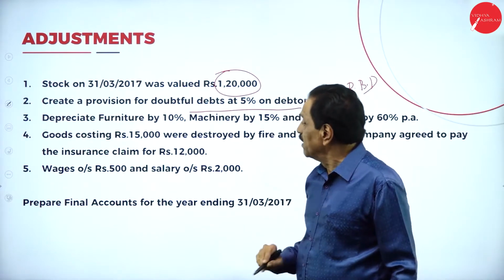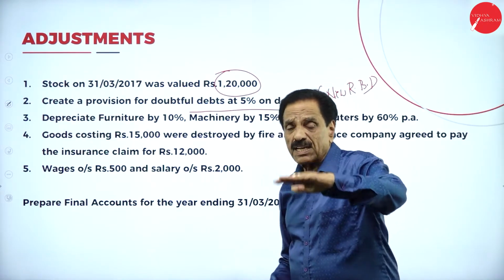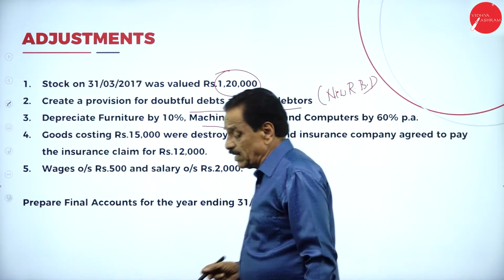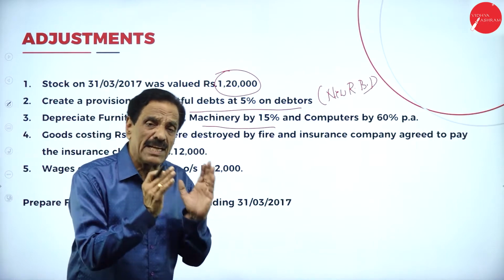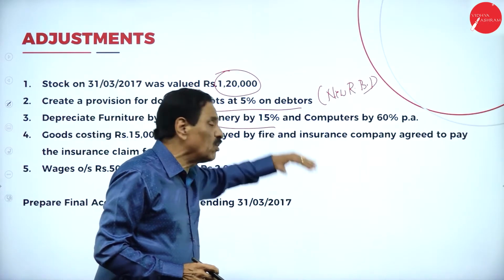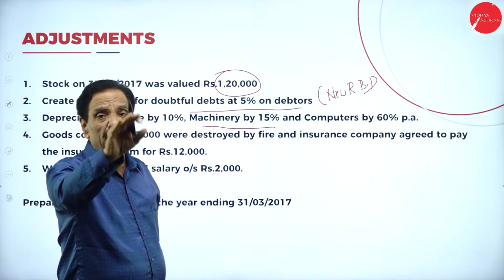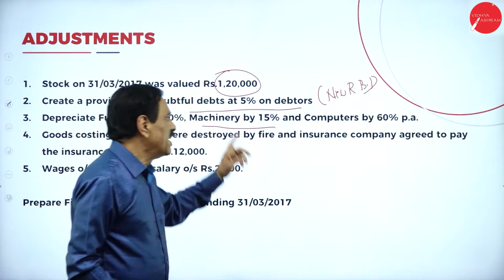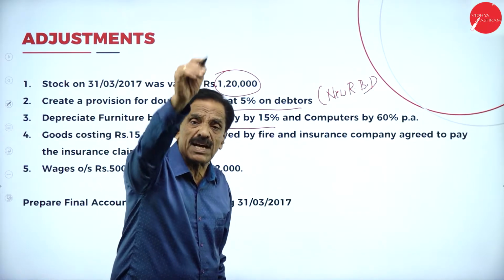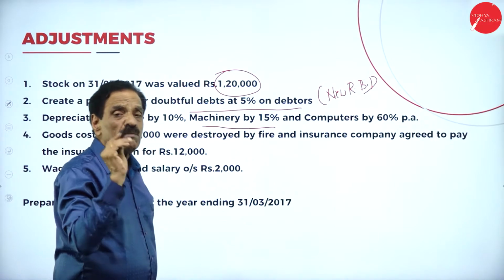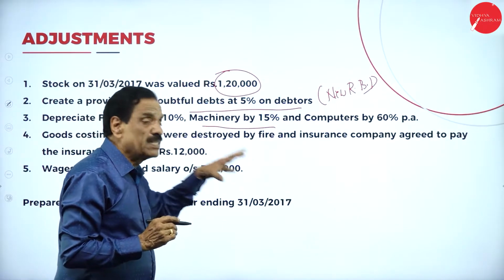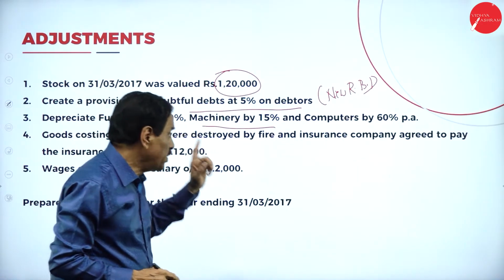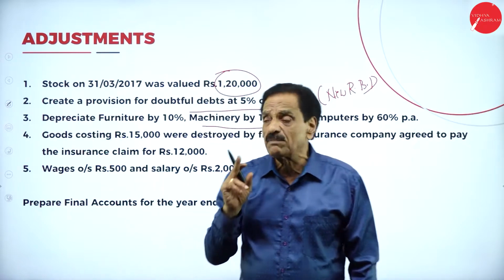I will explain this. Then depreciate the furniture. Furniture has come down by 10%. Machinery come down by 15%. Computer come down by 6%. All is nothing but expenses. First, whatever depreciation you calculate will come in profit and loss account debit side. Then deduct from furniture, deduct from machinery, deduct from computer on the asset side of the balance sheet. The same amount should be deducted from furniture, machinery and computer on the asset side of the balance sheet.